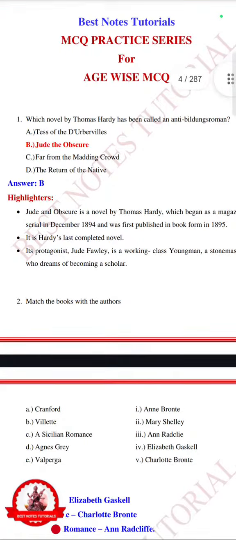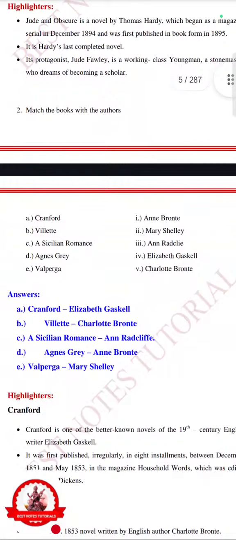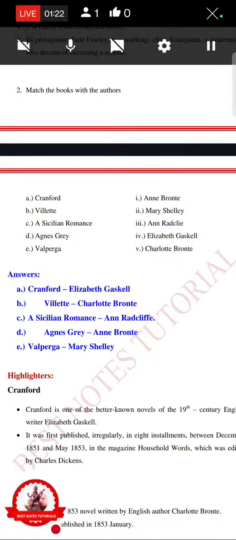Here we have explanation of this, but we will not go through that. This one is match the books with the author. I have given you already the list of books and the authors. So hopefully you have learned all.